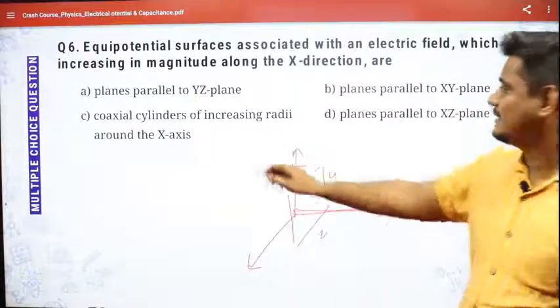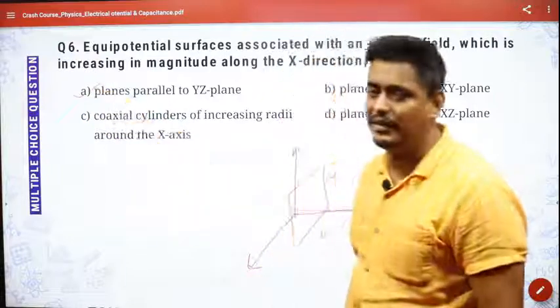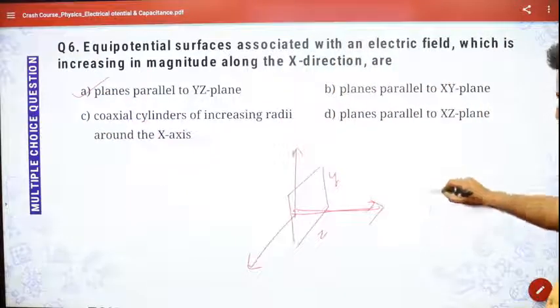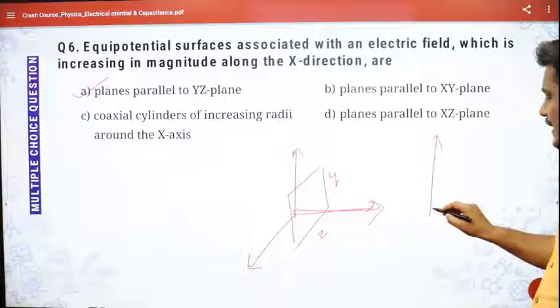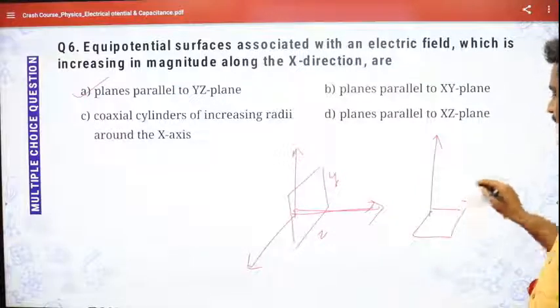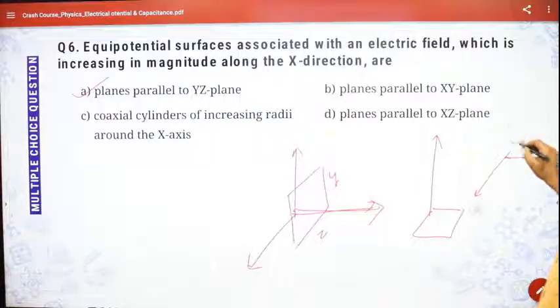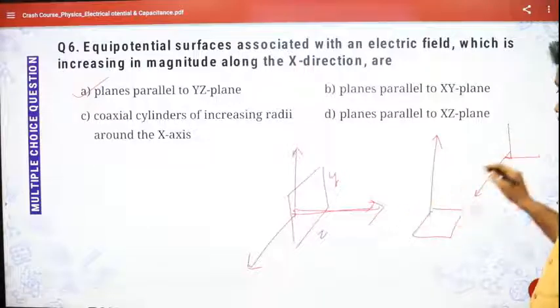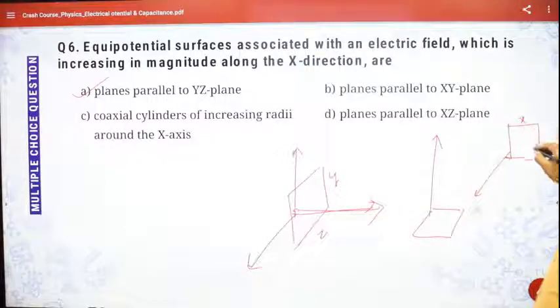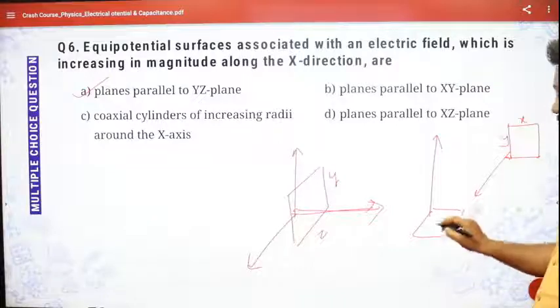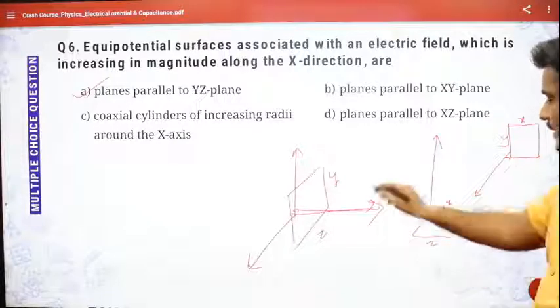So the answer is planes parallel to the yz plane. I just hadn't told you. Suppose it is proceeding in the y direction, then it will be a plane in the xz plane, isn't it? If it is going in the y direction, it will be the yz plane. Sorry, xy plane. This will be the xy plane. This will be the xz plane. Here I have the yz plane.